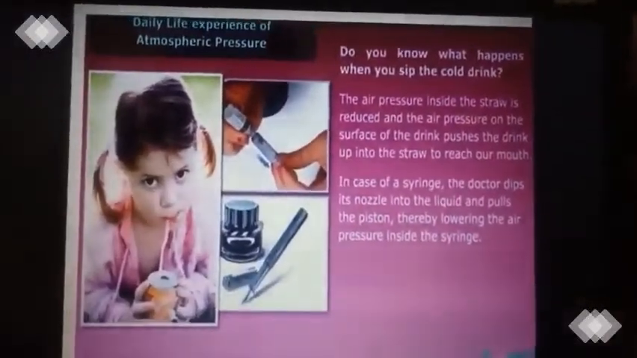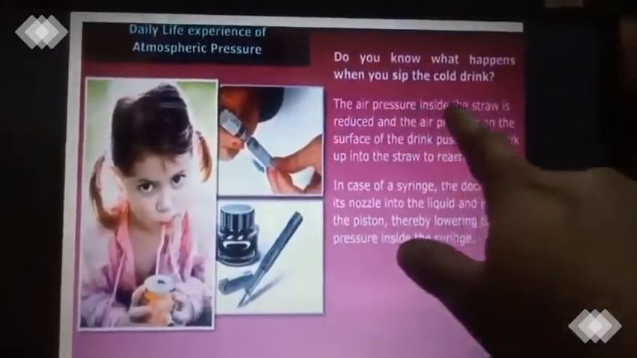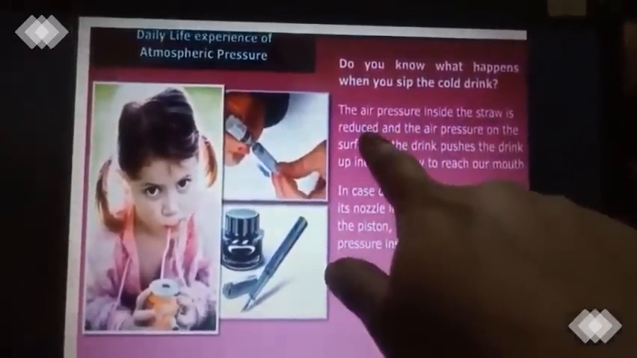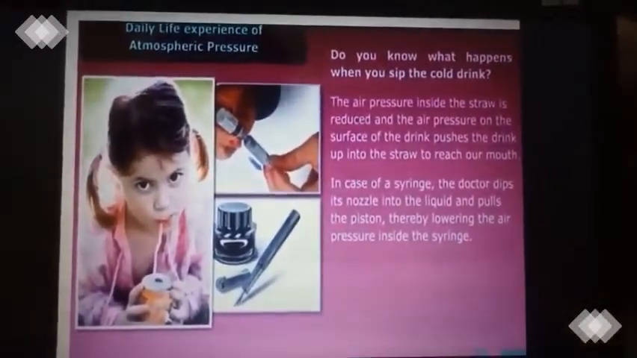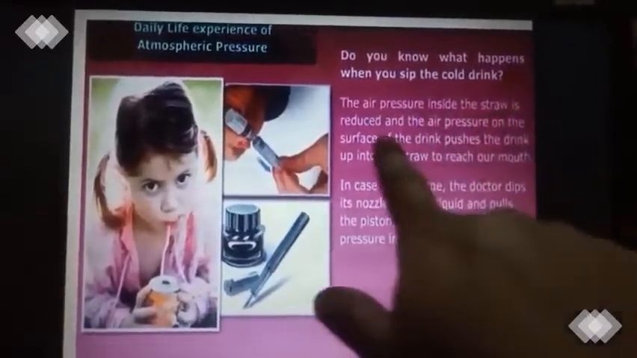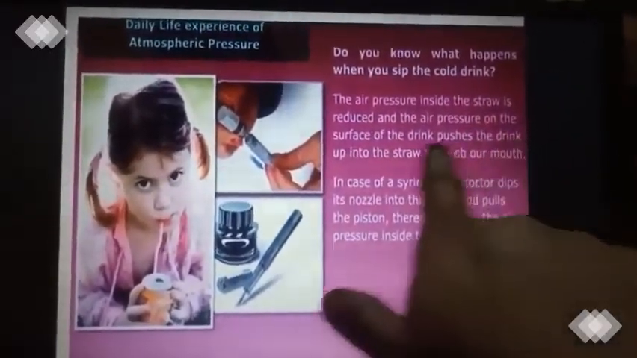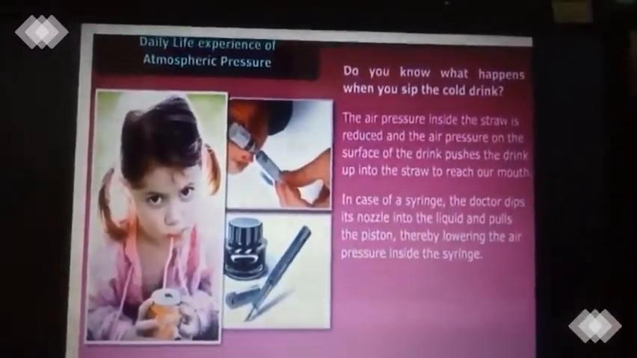So this is one example of atmospheric pressure. The air pressure inside the straw is reduced. So when you suck the air inside the straw, what will happen? You are reducing the air pressure, and the air pressure on the surface of the drink pushes the drink up in the straw to reach our mouth. So this is where the air pressure is working.